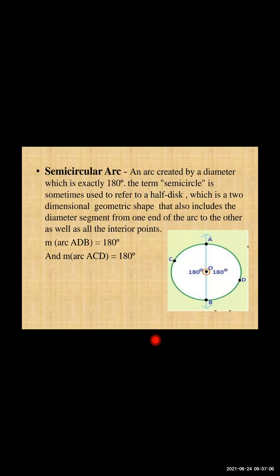Now see here, the measure of arc ADB is 180 degrees. Here they have given the points which lie on the circle, ADB and C. So here ADB is 180 degrees and ACB is also 180 degrees. The left and right portions are both your 180 degrees. That is called your semicircular arc.